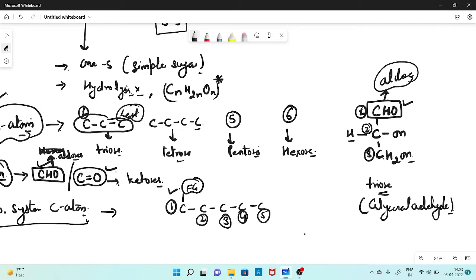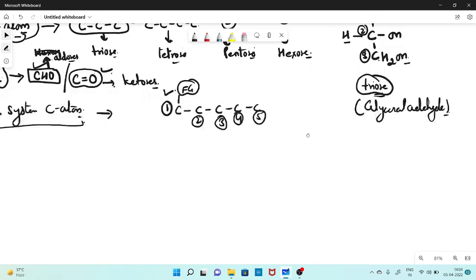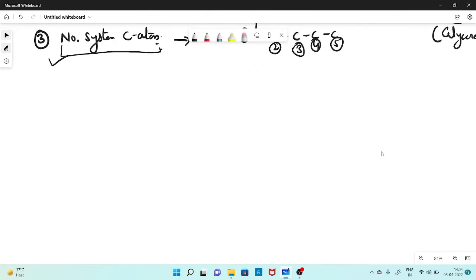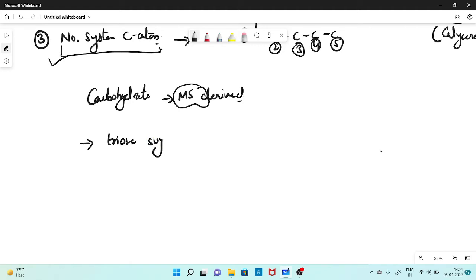How many carbon atoms? 1, 2, 3, so this is called triose. And because it has the aldehyde group, it is called an aldose. This is the simplest structure, glyceraldehyde, the basic simplest sugar molecule from which carbohydrates or monosaccharides are derived. Sometimes a question can be asked: monosaccharides are derived from what? They are derived from triose sugars. If they are talking about aldehydes, then it would be glyceraldehyde.